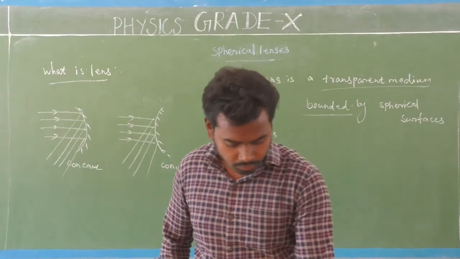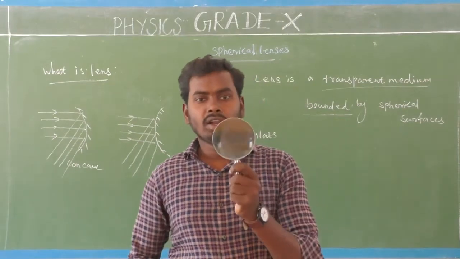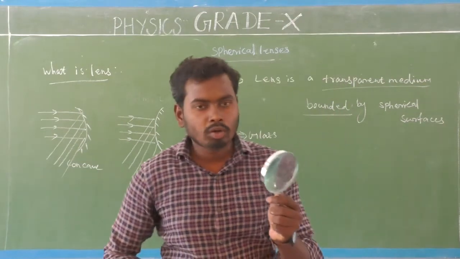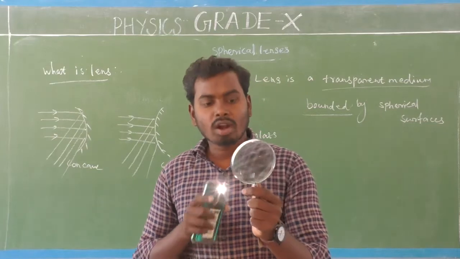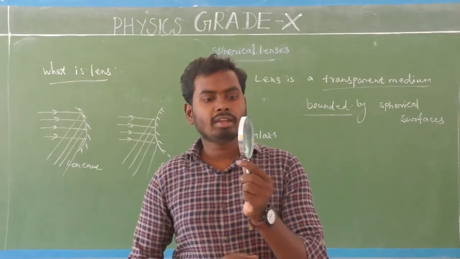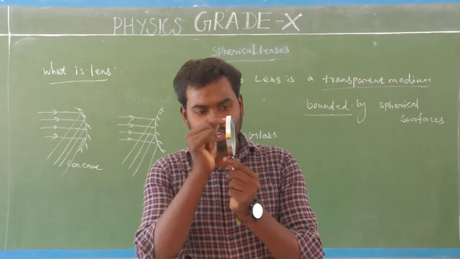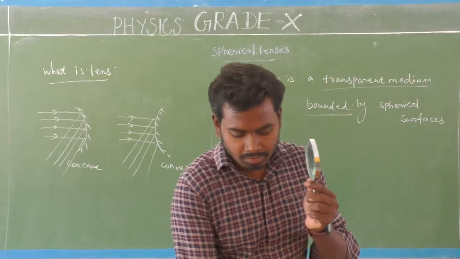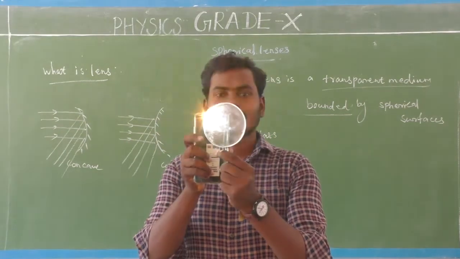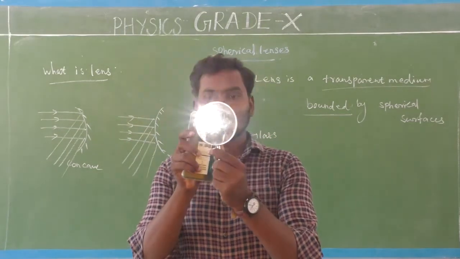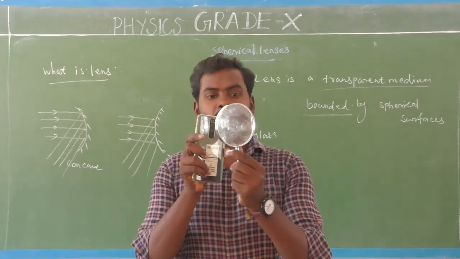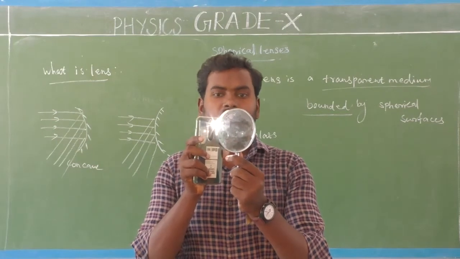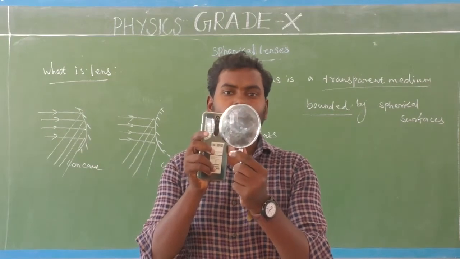I have a lens here and I am going to demonstrate that. I am allowing the light rays through one side of the lens, and through the other side, light rays come out. Can you see this?